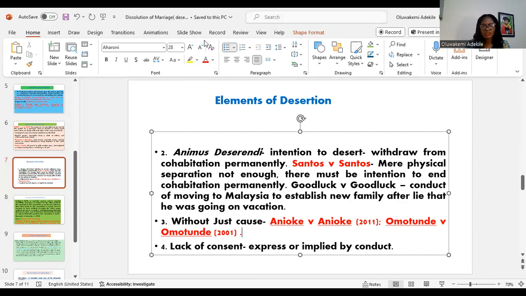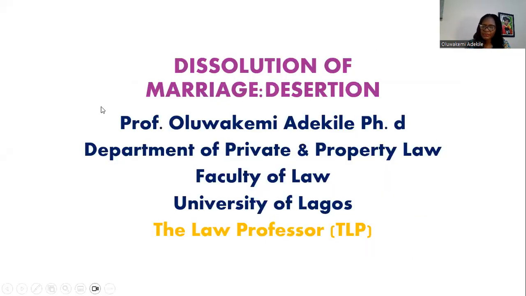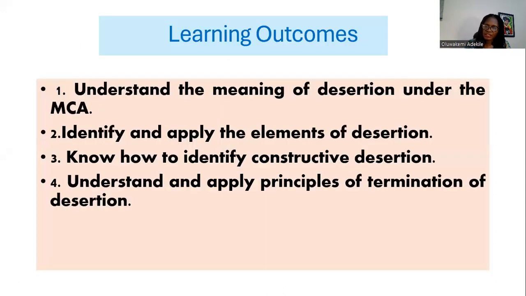How do you prove it? What are the components? The presentation shall also address what we call constructive desertion. And at the end of it, we shall be able to apply the principles of desertion and also understand and apply the principles for determining when desertion ends, termination of desertion.